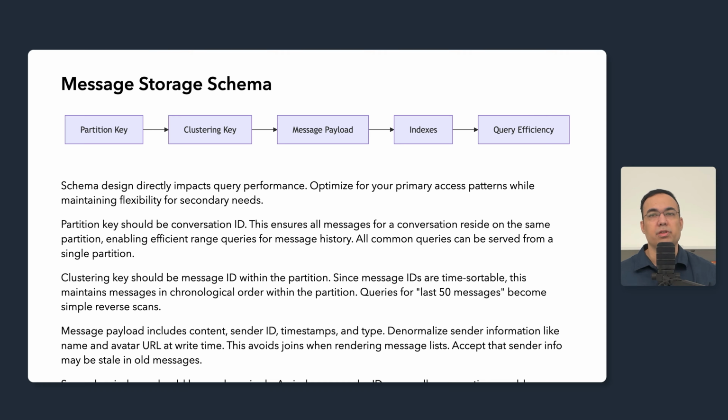Secondary indexes should be used sparingly. An index on sender ID across all conversations enables queries like, let's say, all messages from user X, but they do add write overhead to every message. Each write must also update the index. Only add indexes for queries we actually need.